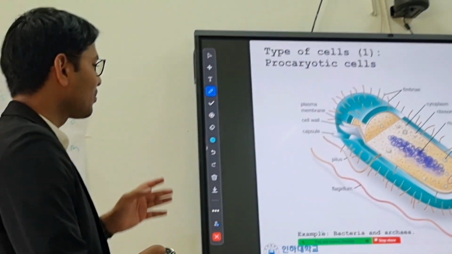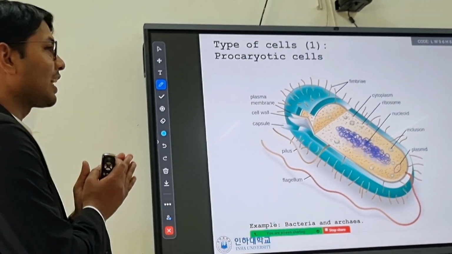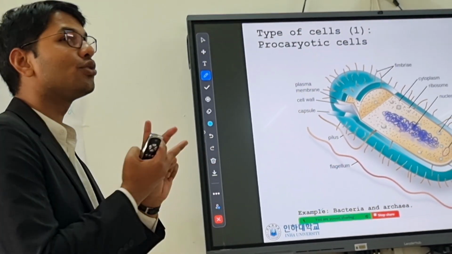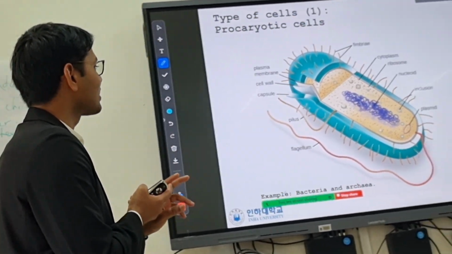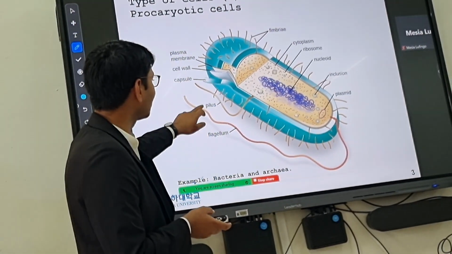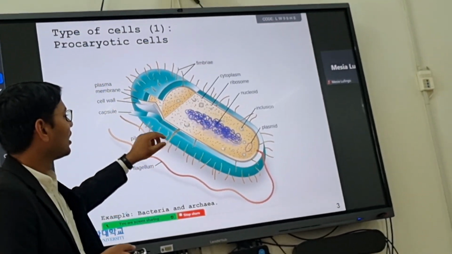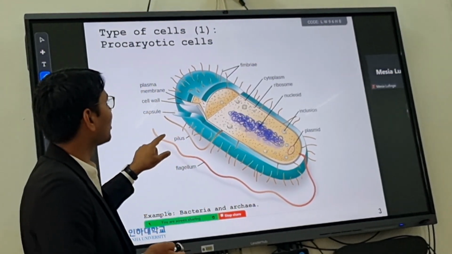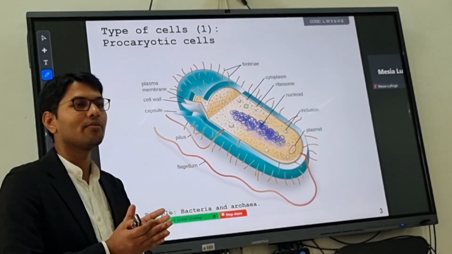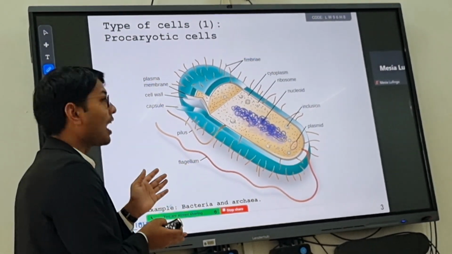Before going into that, let's introduce the types of microorganisms. They are categorized into two types. One is the prokaryotic cell. Prokaryotic cells have a lot of characteristics and body parts, we can say organelles. These are the prokaryotic cells, which consist of bacteria and archaea.